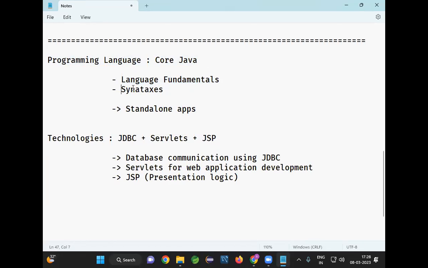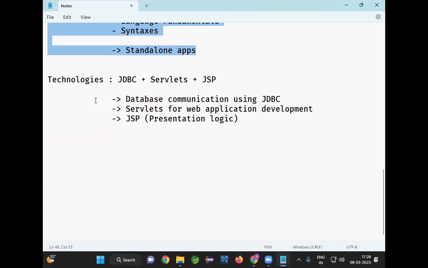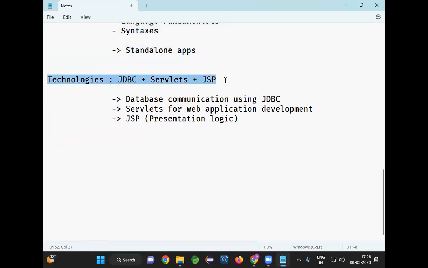We understood the syntax of Java, and we understood Java concepts like OOPs, collections, exception handling, multi-threading, IO streams, and so on. Several Java concepts we understood. After completion of these programming language concepts, we understood Java technologies. JDBC, servlets, and JSP come under Java technologies.